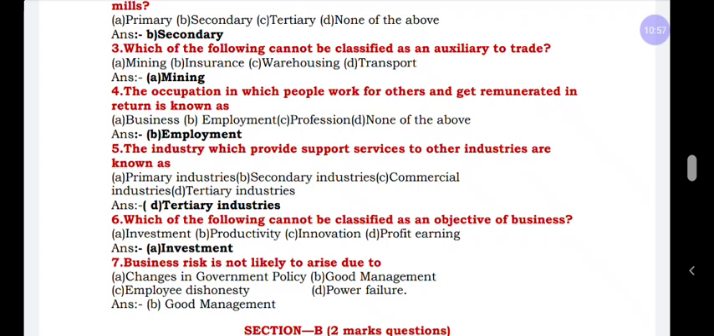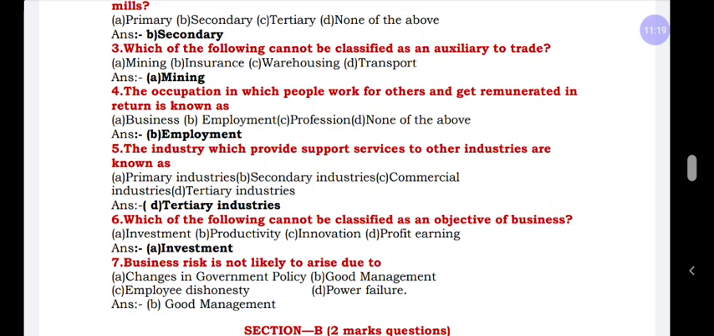Options B, C and D are objectives of business. These come under the heading of economic objective. Investment is a basic need or basic requirement to start the business. It is not an objective of business. So the answer is investment.